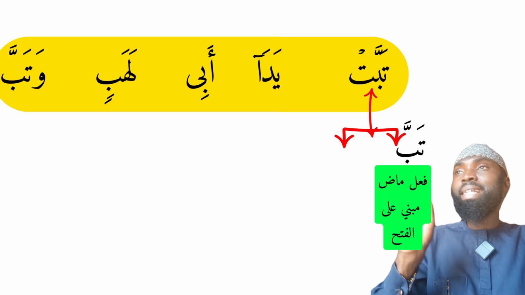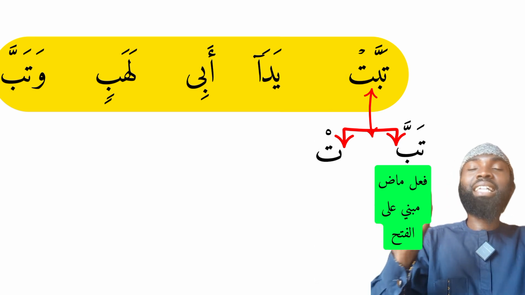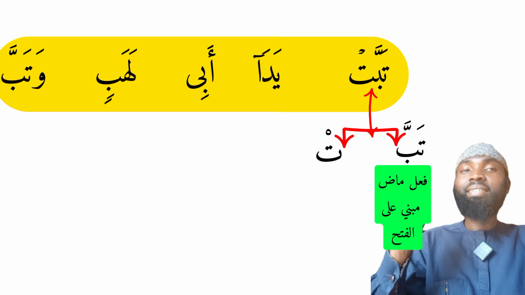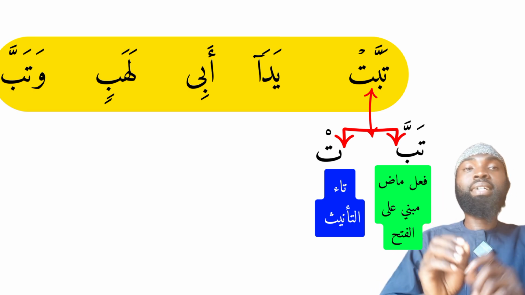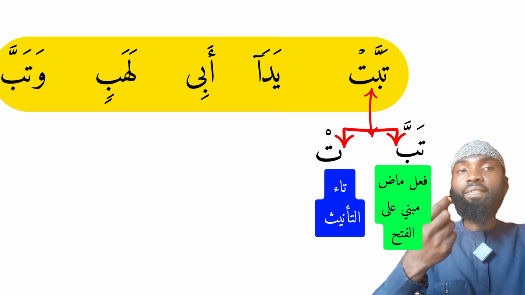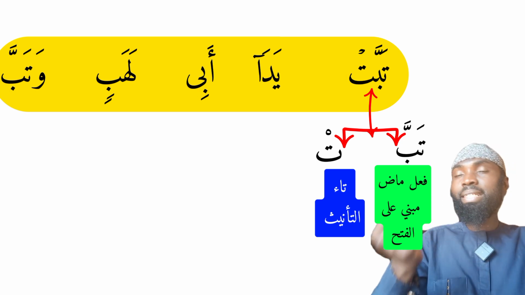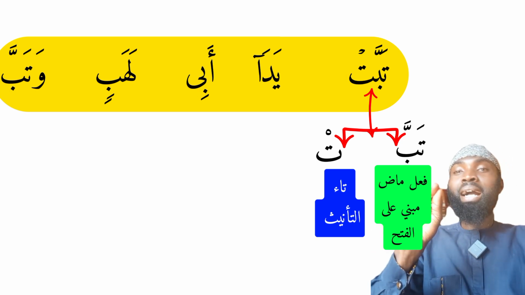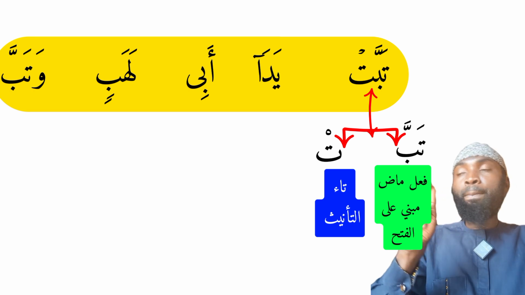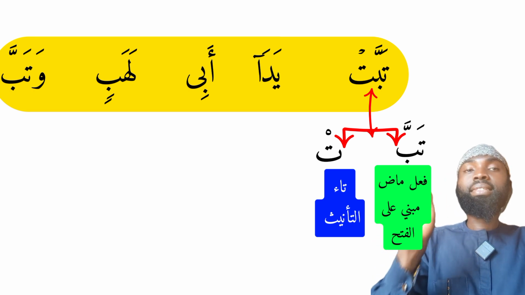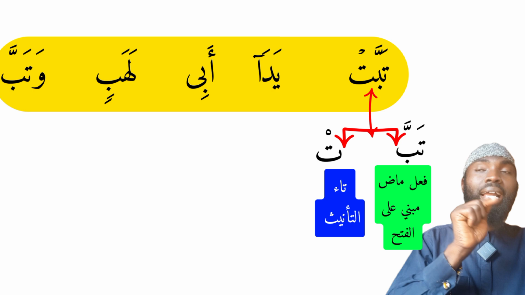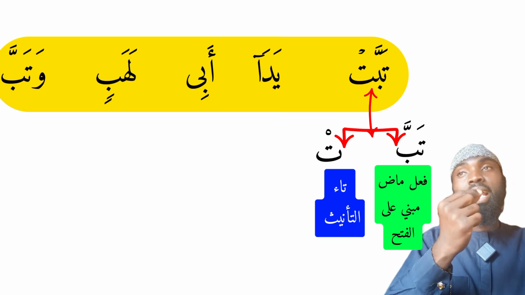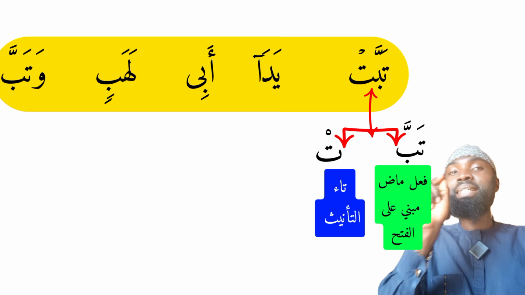That is for tabba. Then the ta'un which is attached to it. We can see the ta'un is carrying sukun. This is called ta'u tanith or alamatu tanith. That is the ta which signifies and indicates feminine. The word tabba is for he, for a male. Because the ta'u tanith, the ta with sukun, or the ta'u sakin, is being added to it, that is why it becomes tabbat.